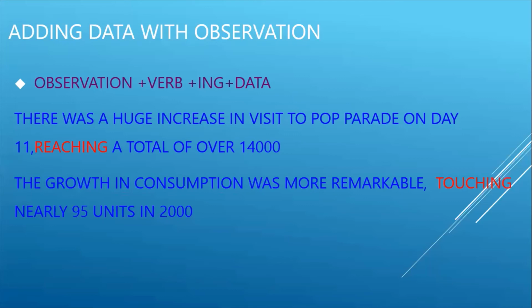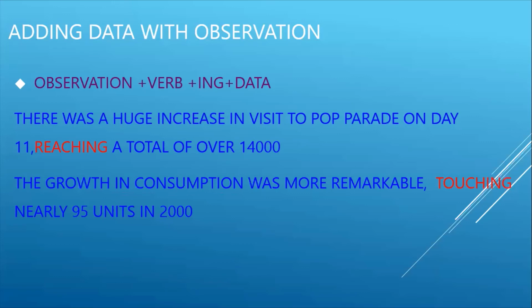That is, on day 11 there was a huge increase in visits to Pop Parade. That is our observation. Then we can use verb plus ing. The verb here is reach. Reach plus ing, that is, reaching a total of over 14,000. So we have added the data by using a verb plus ing form, that is reaching. Then we just added the data. Reaching a total of over 14,000.